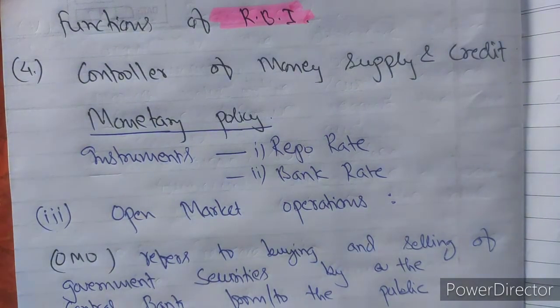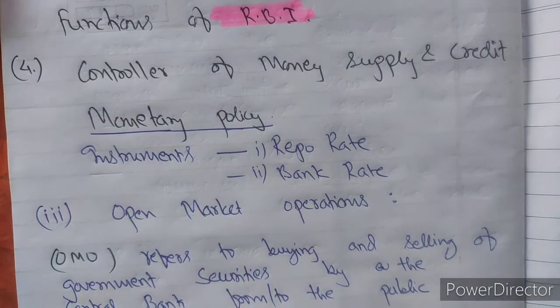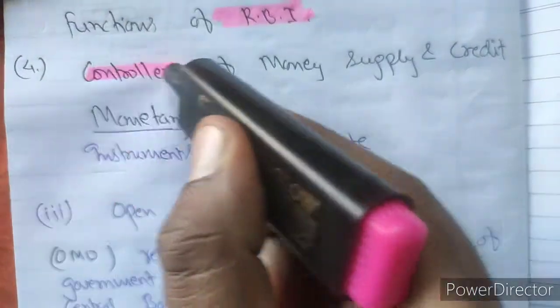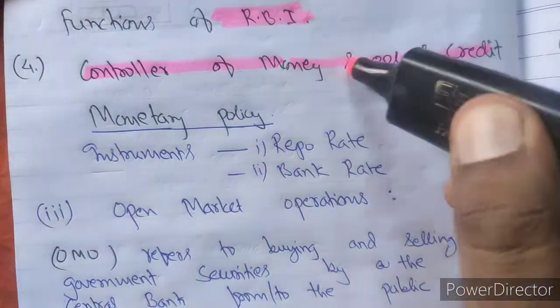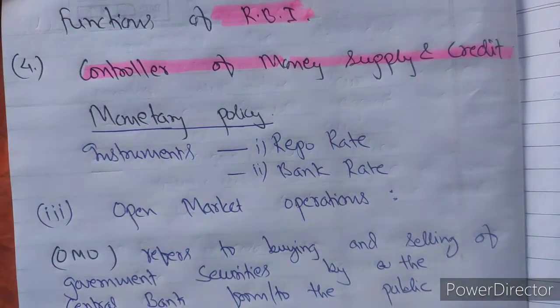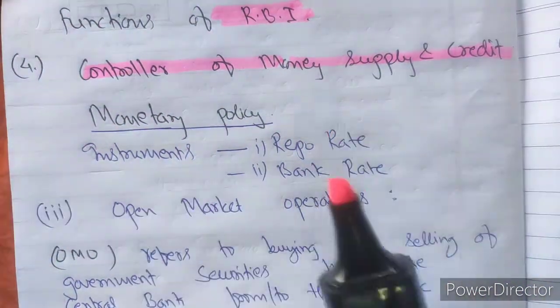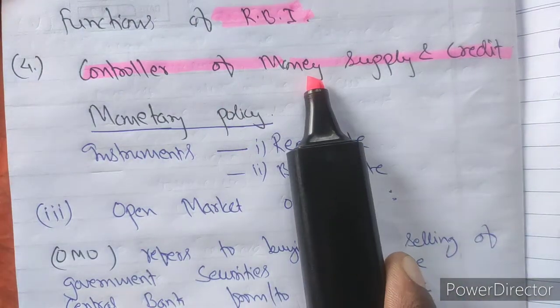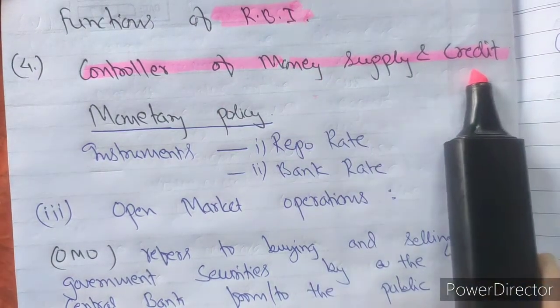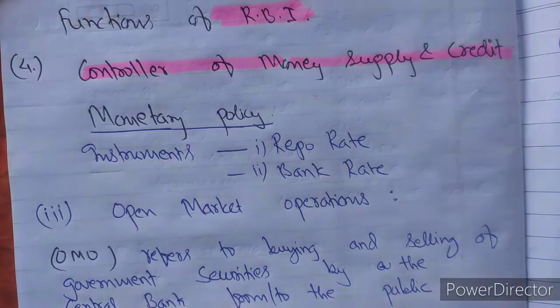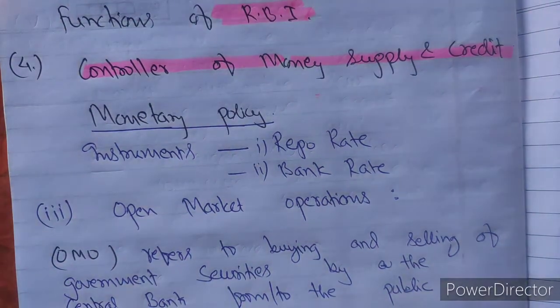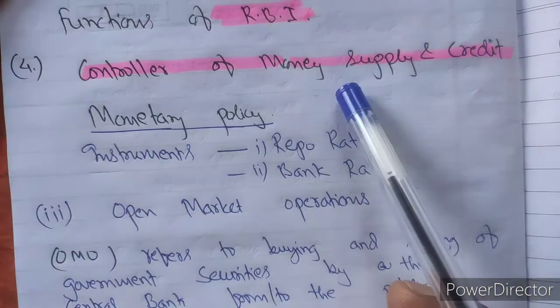So the previous some other functions that we have seen. The last function we were covering in the video was the controller of money supply and credit. This is one of the very important functions that Reserve Bank of India performs. It controls the money supply and credit supply in the economy so as to control the situation of various problems which can be raised because of less control of money supply.